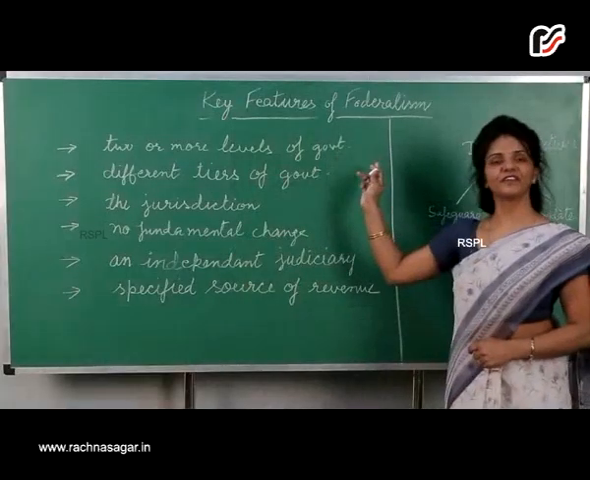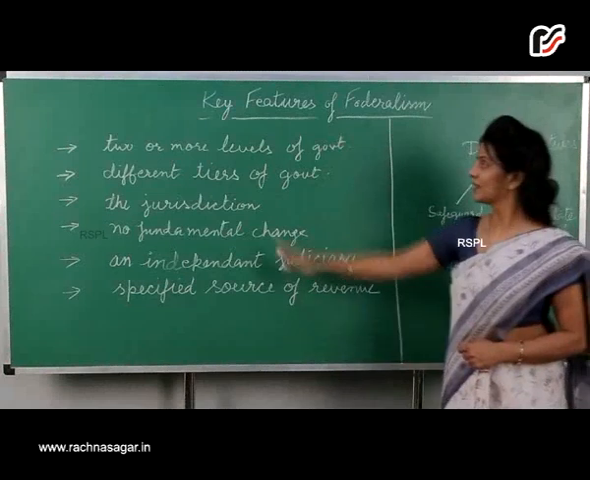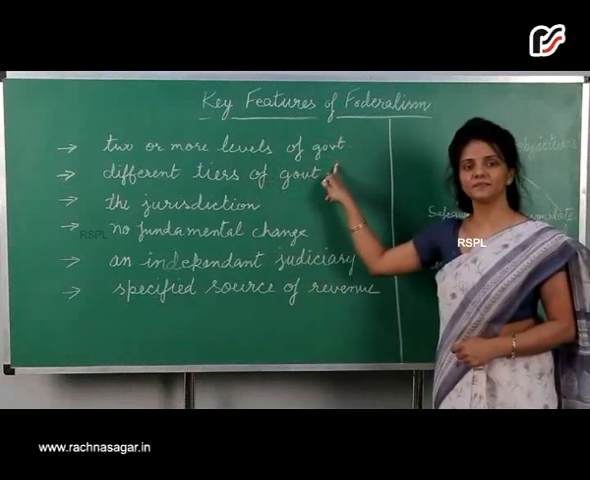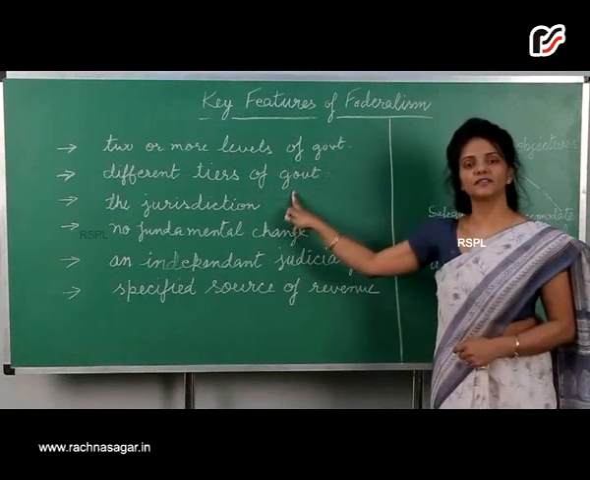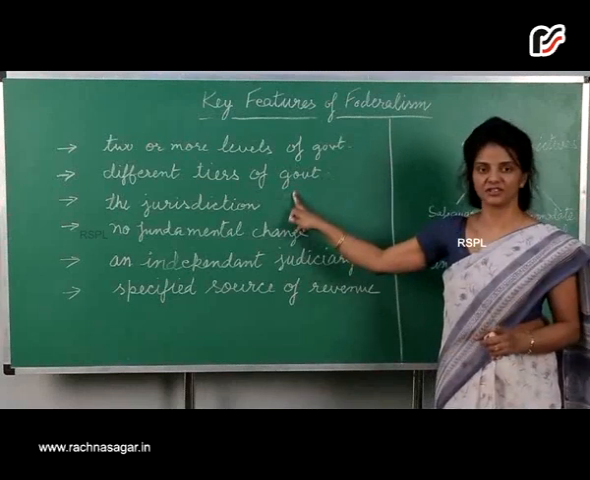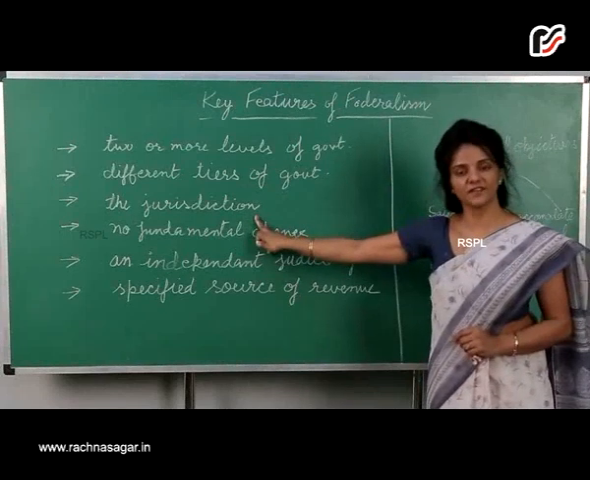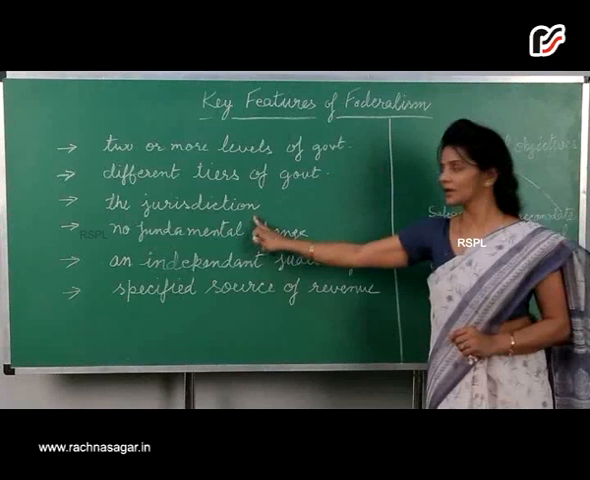Key features of federalism. So these are the key features of federalism. There are two or more levels of government in a federalism. Different tiers of government govern the same citizens, but each tier has its own jurisdiction. The jurisdiction of the respective levels or tiers of government are specified in the Constitution.